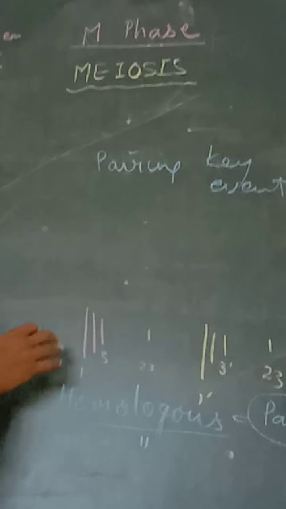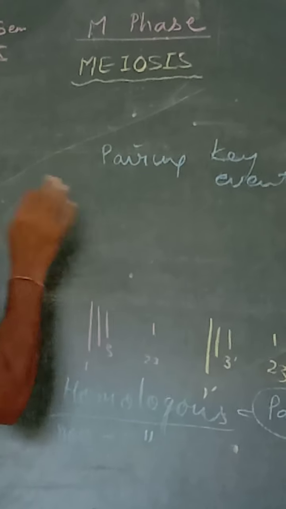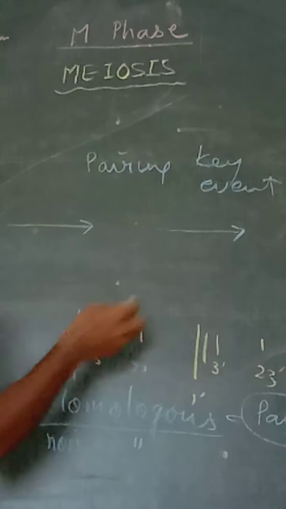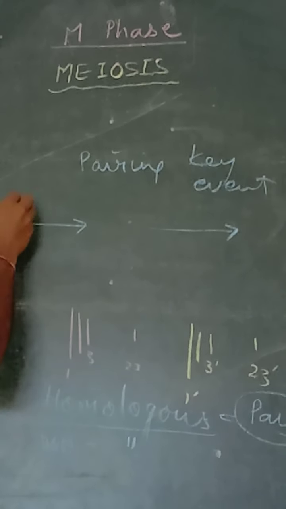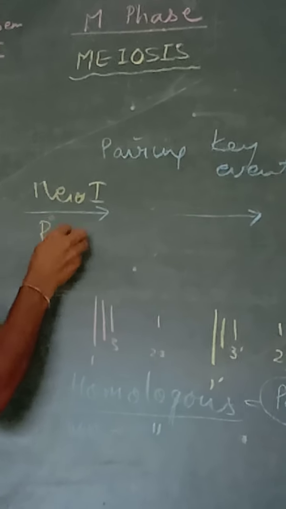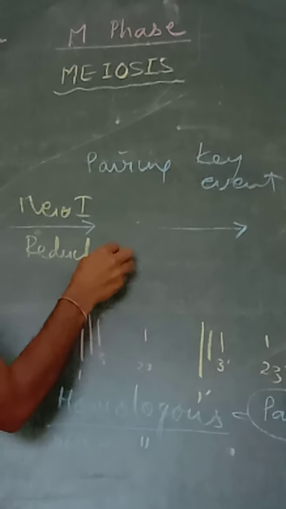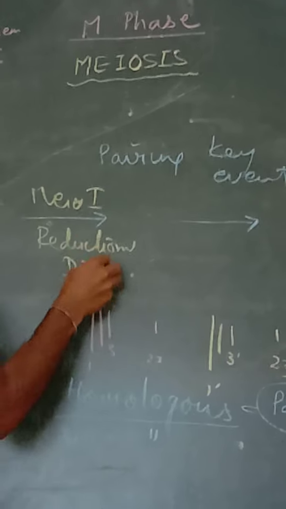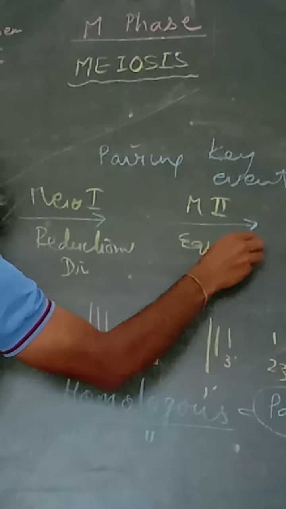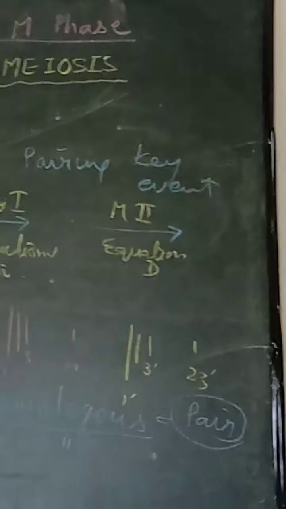One meiotic division is an assembly of 2 divisions, meiosis 1 and meiosis 2. Meiosis 1 is also known as reductional division and meiosis 2 is known as equational division.